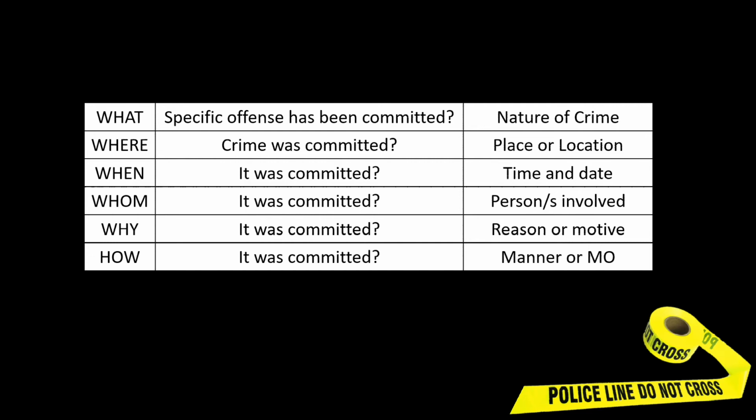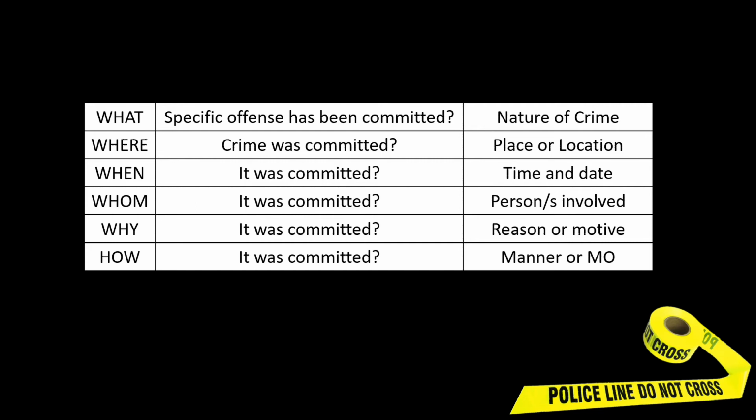So, ano yung mga suggested questions in the 5W and 1H? So, first is, what specific offense has been committed? So, ano pwedeng isagot dyan or masagot dyan? Ang pwedeng masagot dyan is, what is the nature of crime committed? Next is where. Pwede nating malaman dito yung place or location of the crime committed or place or location kung saan nangyari yung krimen. Next is when.